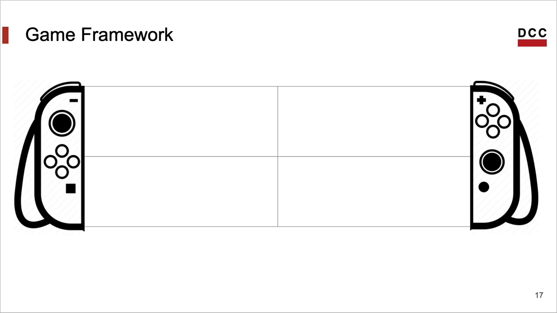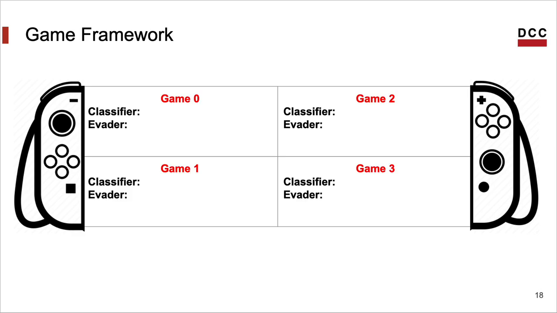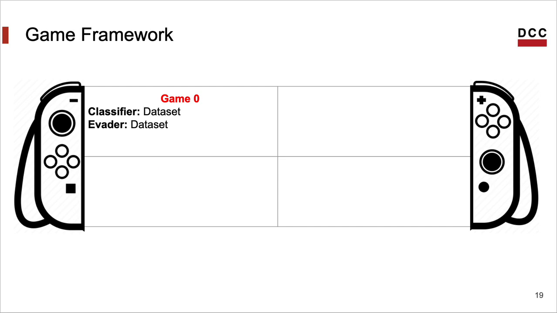And to answer them, we have produced a game-based framework which pits classifiers against evaders. We have 4 games in total. They differ on which resources are available to the classifier and to the evader, but notice that the classifier and the evader can be any tool. Game 0 is the easiest to understand.